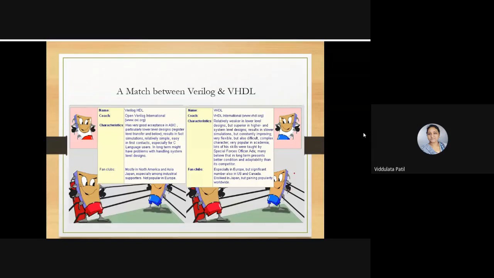Most of the users believe that in the long term there will be better conditions and adaptability for VHDL. Okay, but right now in industries, Verilog is the most used language for hardware description.